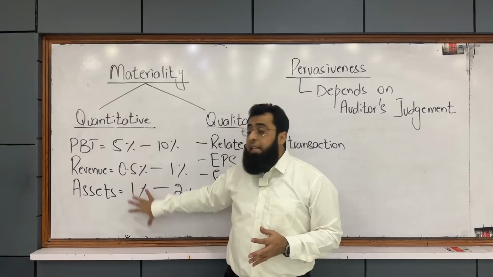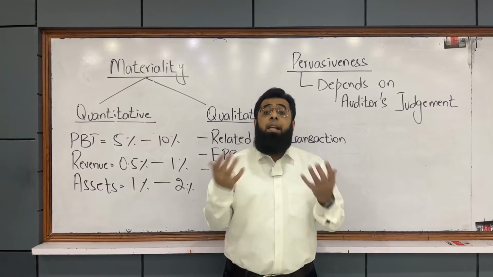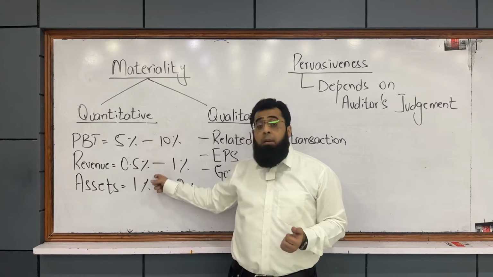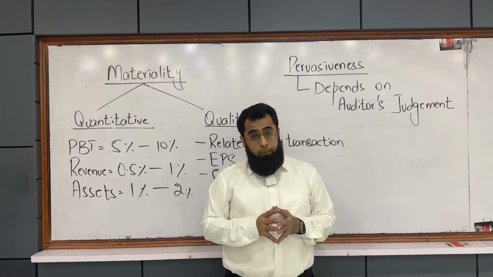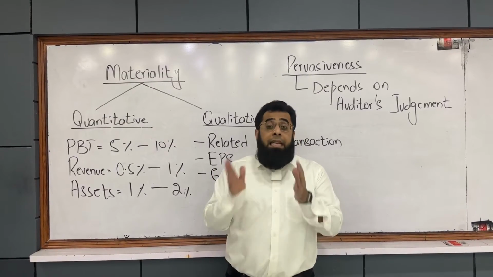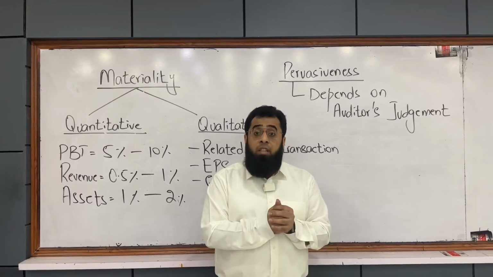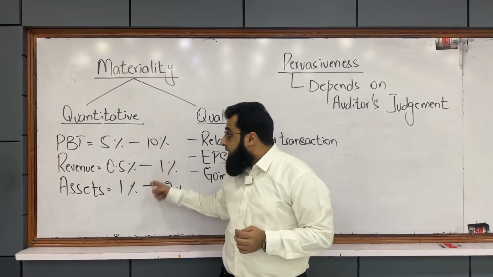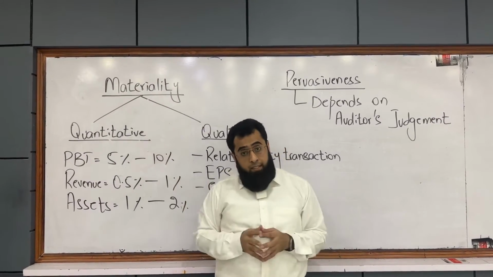So these ranges give the auditor a judgment area to determine the materiality benchmark. Once the auditor determines the materiality level, he considers misstatements as material to the financial statements if they exceed the quantitative benchmark he has selected.